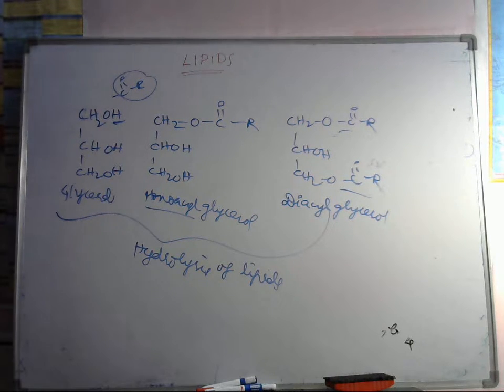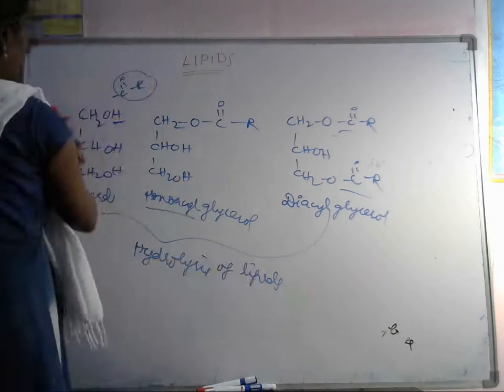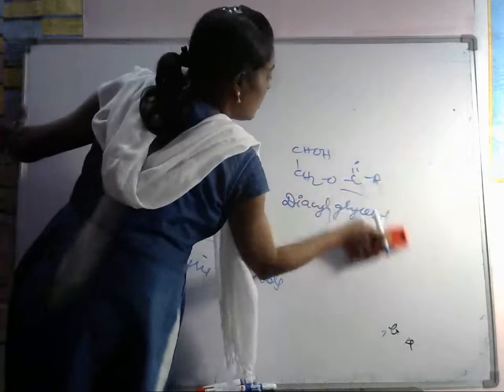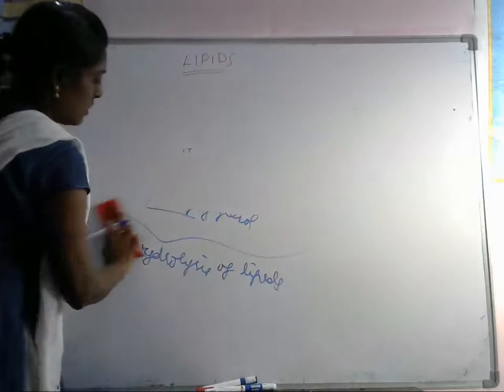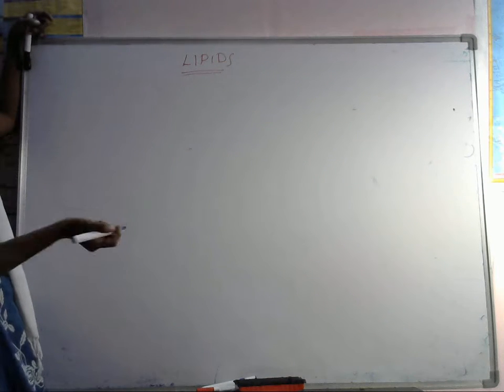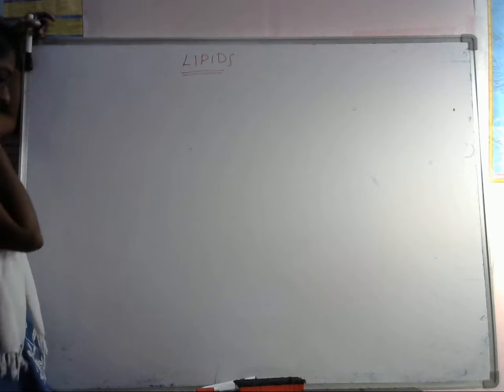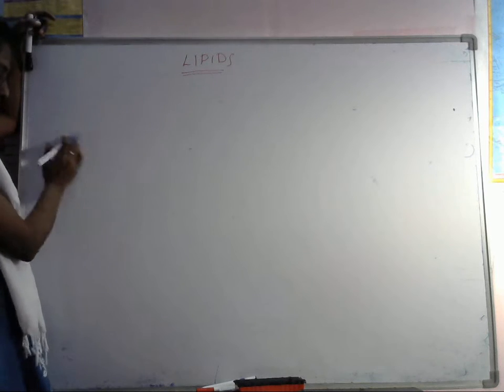Let's see some structures of vitamins D, A, E, K. Actually, I have it. Structures of natural numbering. If you see here, this is vitamin D.